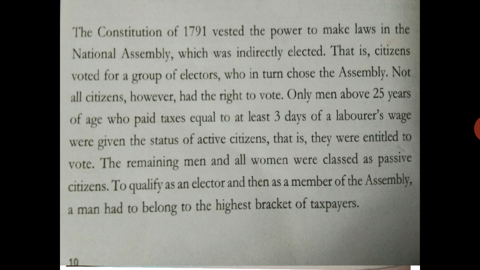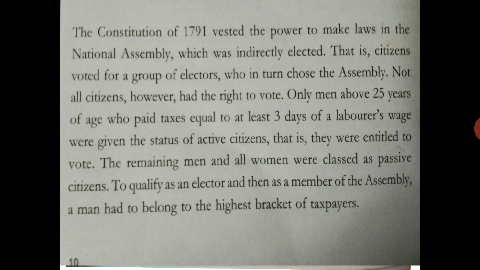Now, the Constitution of 1791 vested the power to make laws in the National Assembly, which was indirectly elected. That is, citizens voted for a group of electors who in turn chose the assembly. See, the citizens elected a group of people, that 50,000 people were there. After that, again they were choosing and they were making the assembly.